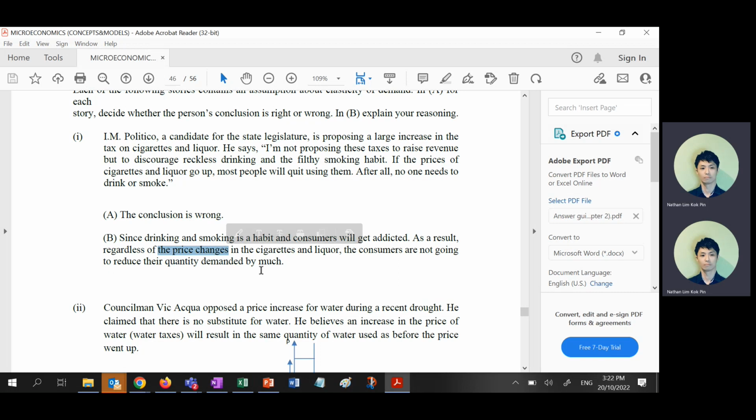That's why your government asks all the cigarette companies to put the lung cancer photo in front of cigarettes. That's just a waste of money. Those who smoke don't even care what the picture is. It's just wasting time and money, and reducing the profit for the cigarette company, right? I don't get what the point is. My view is tax them, tax the cigarettes and get the tax revenue, right? So that's why they are not going to reduce their quantity demanded, because they're already used to it, right?